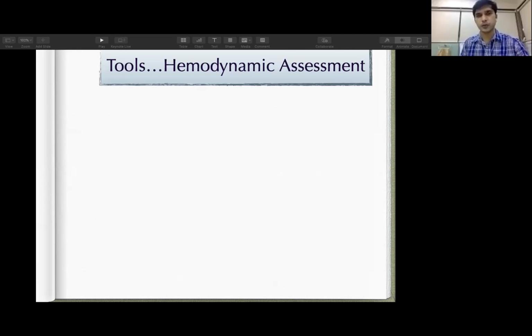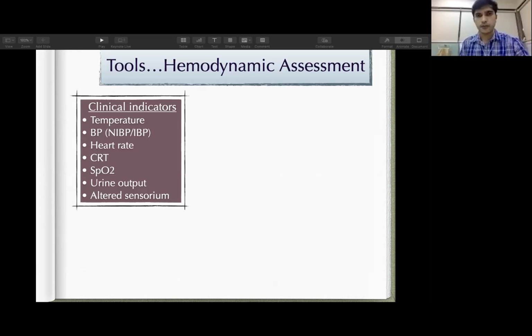So what are the tools we have for the assessment of hemodynamics? A few are clinical indicators. Very common ones are temperature, blood pressure, heart rate, capillary refilling time, saturation, and organ function in terms of urine output and sensorium level.